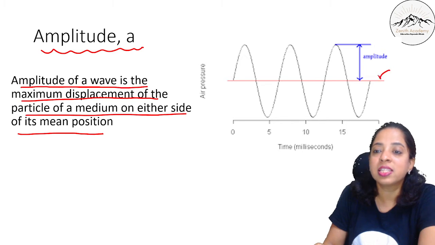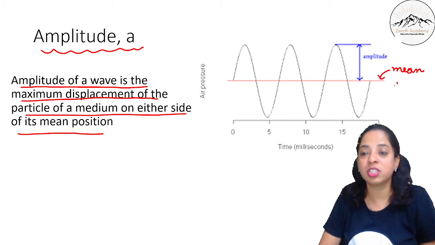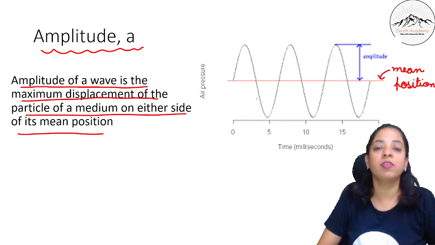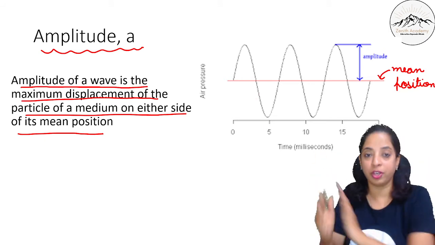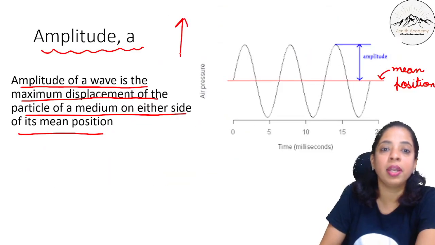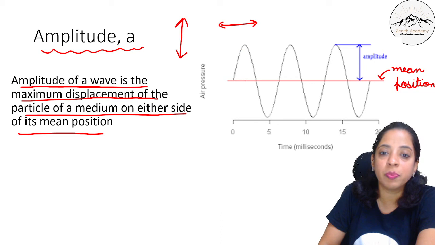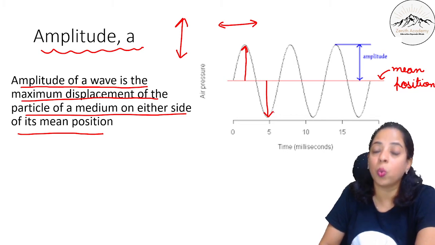If you see, this is the mean position, when the medium is not disturbed. Now when the wave is created, the medium starts vibrating. In the transverse wave, the particles will move up and down. In the longitudinal wave, they will go sideways. Right now, this was the mean position. This is the maximum displacement, and this is also the maximum displacement. This is the maximum upward displacement and this is the maximum downward displacement.